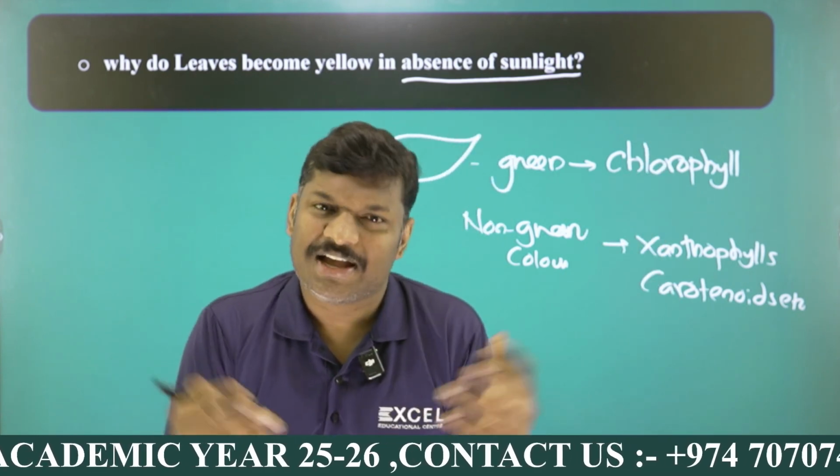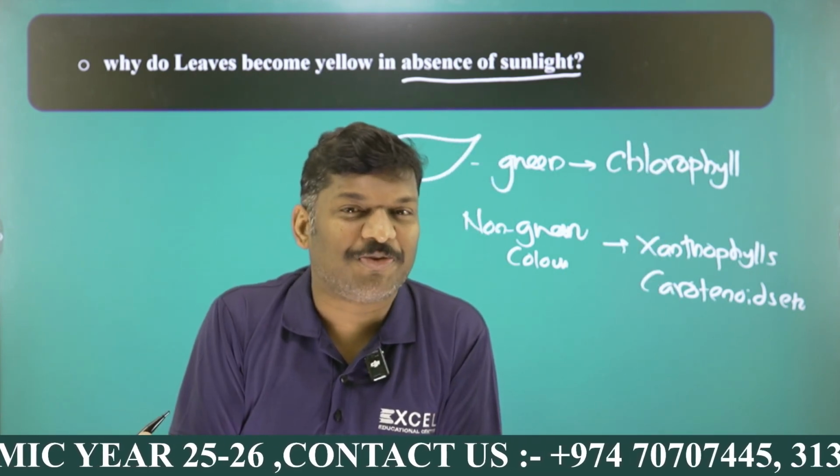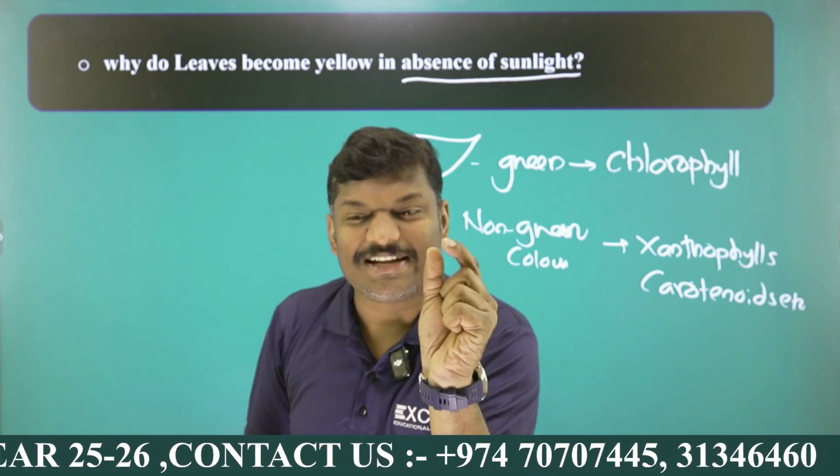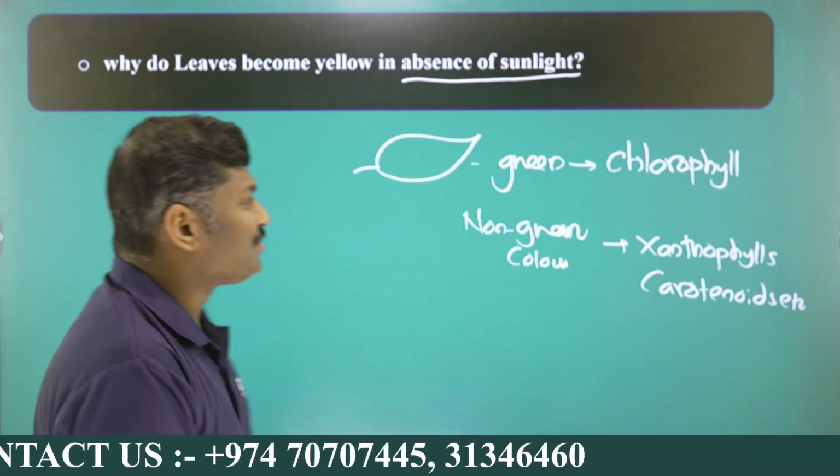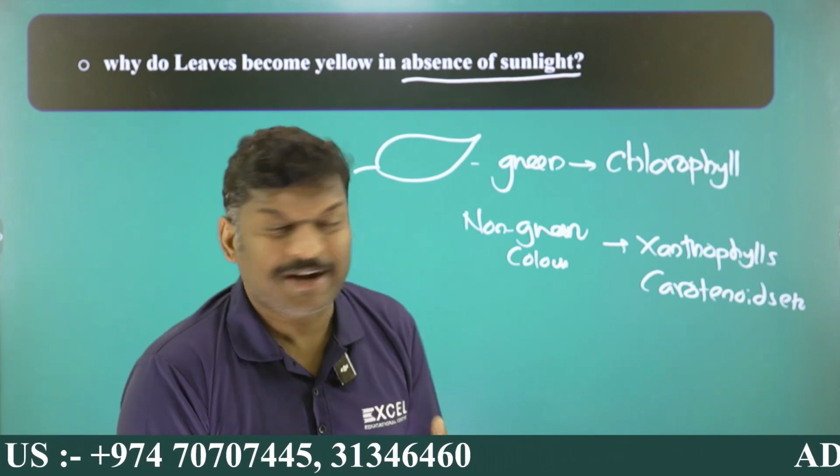After 1 or 2 days, you can see the wilting of the leaves because they cannot perform photosynthesis. At the same time, you can see the green color is gradually changed. Why is there a change in green color? Because in the absence of sunlight, my dear student, the chlorophyll undergoes breakdown.